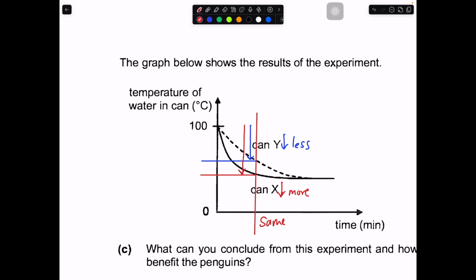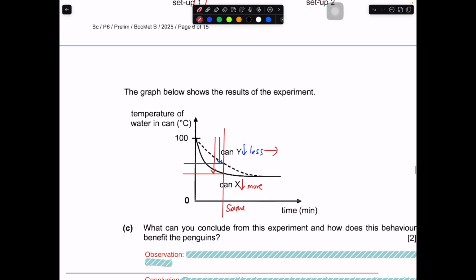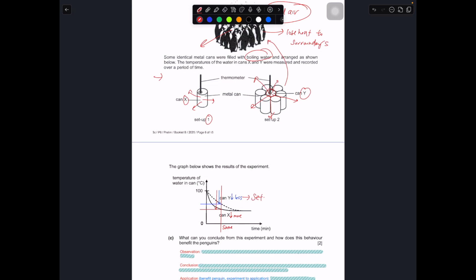So we are comparing the rate of temperature decrease between X and Y. This one shows setup 2, which is over here, and this one shows setup 1.